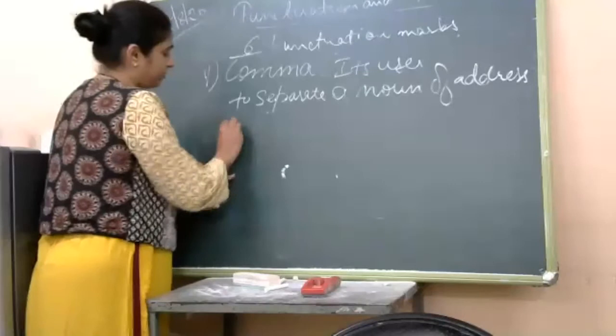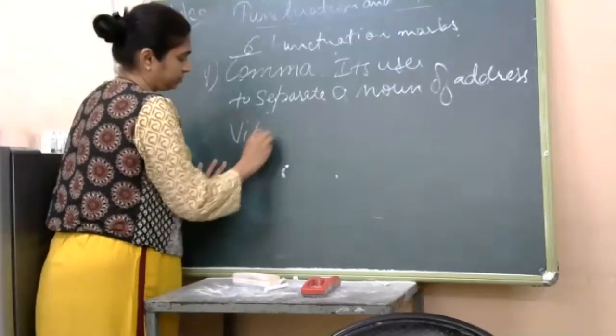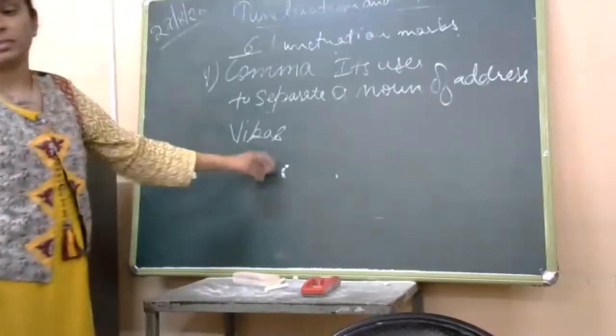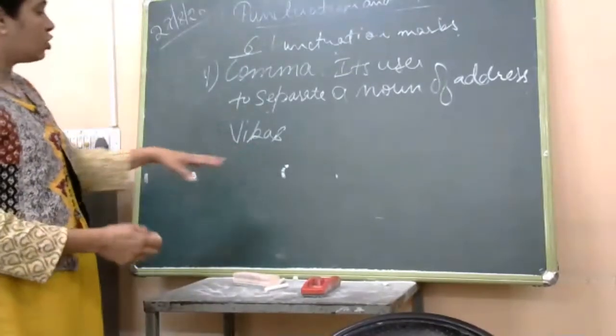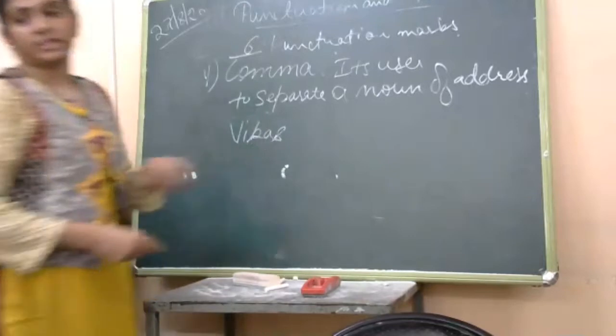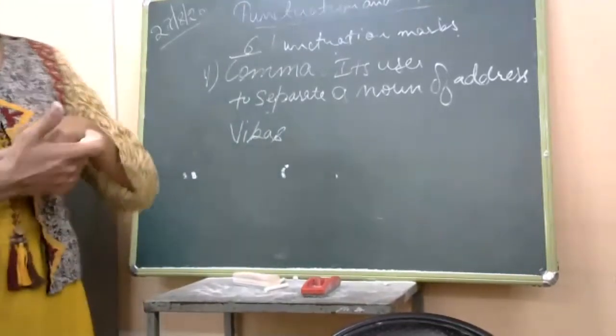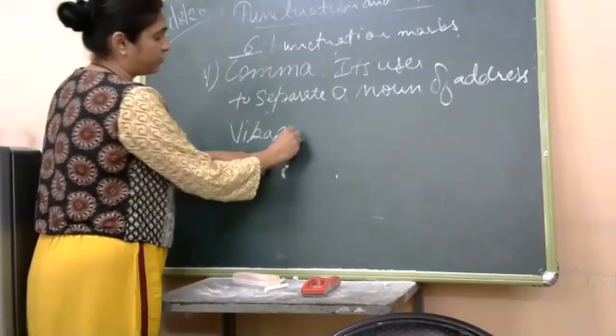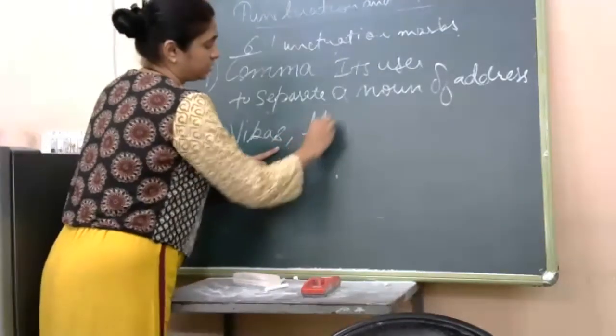For example, Vikas. Vikas is the noun. It is the name of a person. So we will use a comma after it. Vikas, please help me to clean the room.